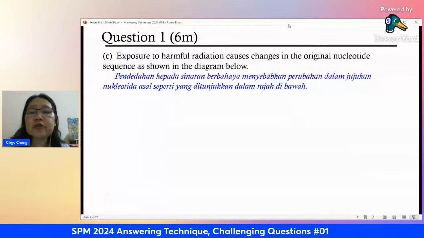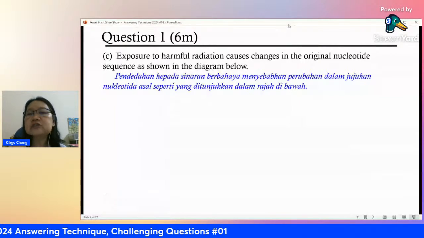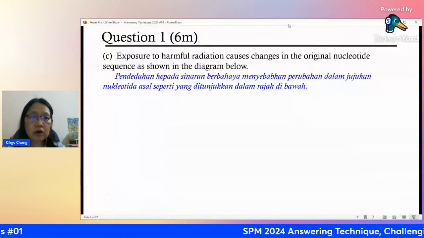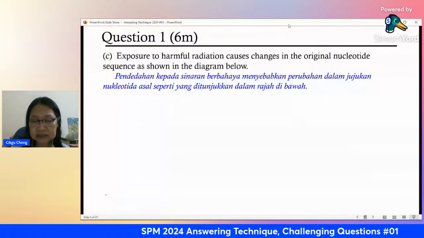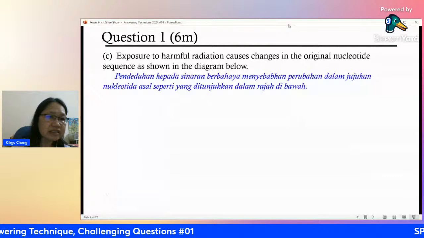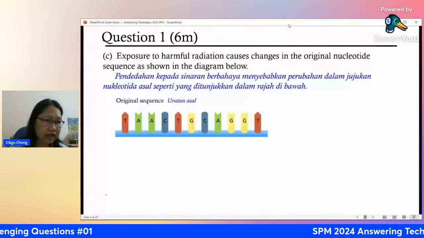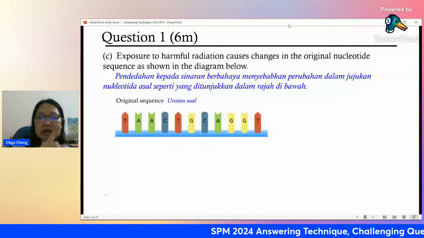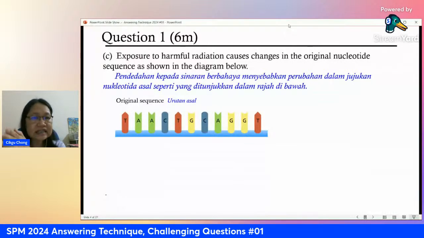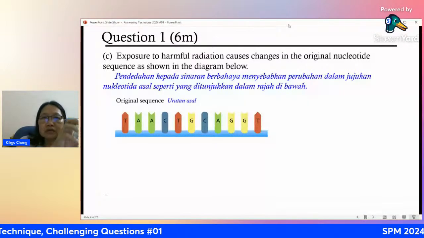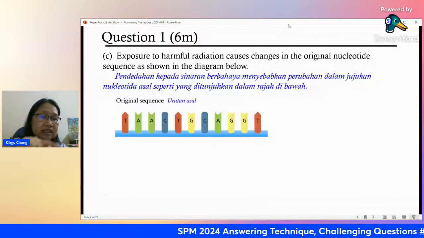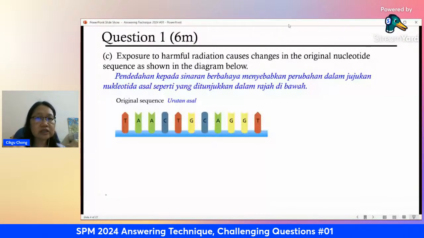Now, exposure to harmful radiation causes changes in the original nucleotide sequence as shown in the diagram below. Now I'll show you the diagram of an original sequence. A normal cell with normal DNA should have this sequence, where you have your nucleotide bases: T for thymine, A for adenine, TAA, C for cytosine, T for thymine, G, CAGGT. These are the nitrogenous bases. We know there are 4 types of nitrogenous bases: A, C, T, and G. Now this is the correct order. We call it the original one.